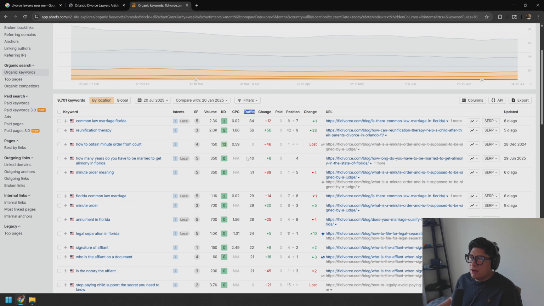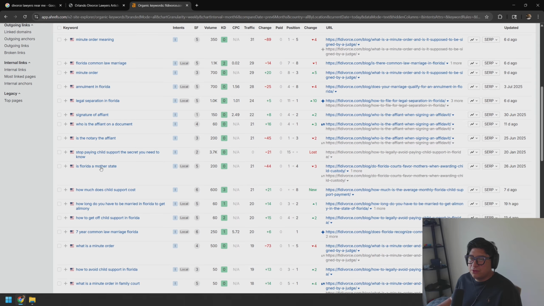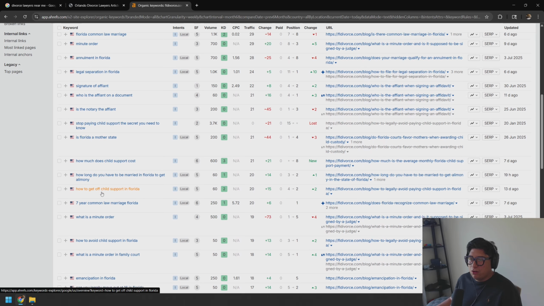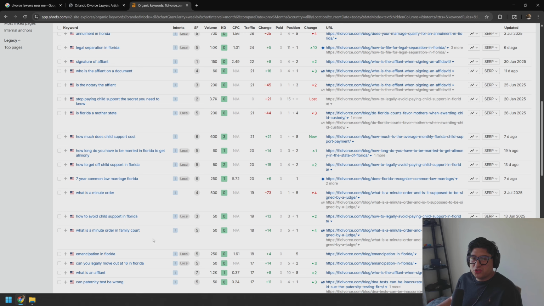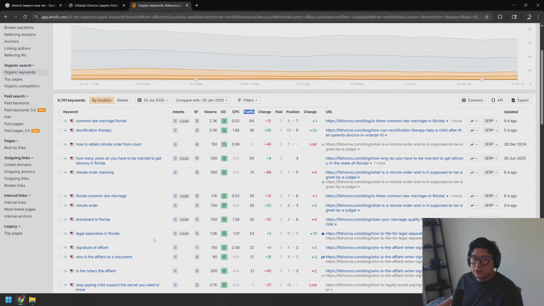If you're not familiar with Ahrefs, just pay attention to what I'm looking at as far as this column here, and what keyword. Also, you can see over here what page it is, but the most important thing is to look at what keywords they're ranking for right now and how much estimated traffic they're getting on a monthly level from this. So we can see all sorts of different queries here. I'm looking through them as we speak, but all of these here are informational searches that people are doing on Google. So they're not traditionally rankings that would convert into clients right away.